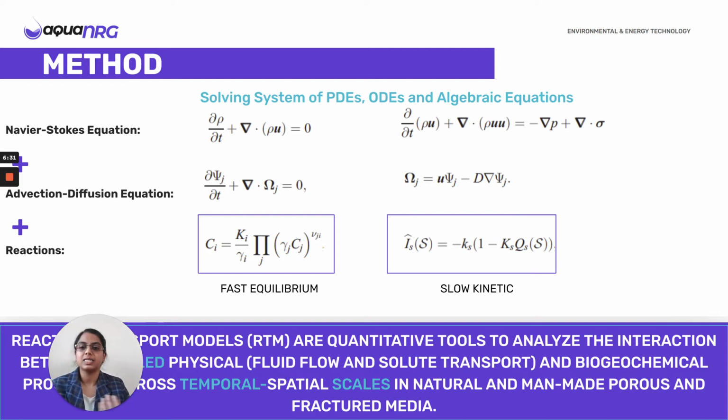So basically, the reactions can be of 2 types. They may be fast equilibrium or slow kinetic reactions. For the fast equilibrium reactions, they are determined using the equilibrium constants, and for slow kinetic reactions, the variation of concentration with time is actually considered in these source terms.